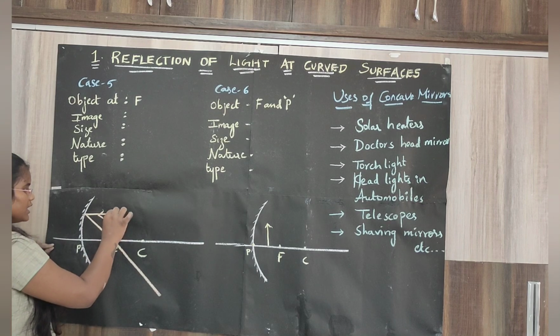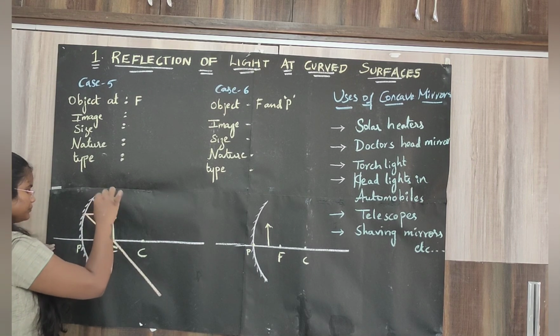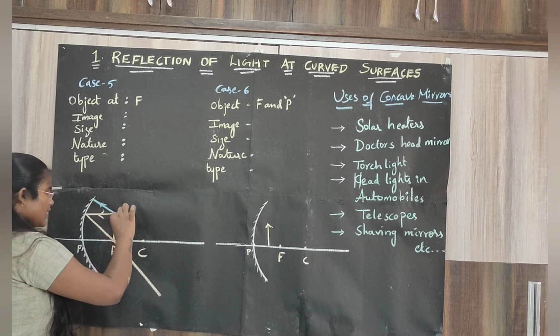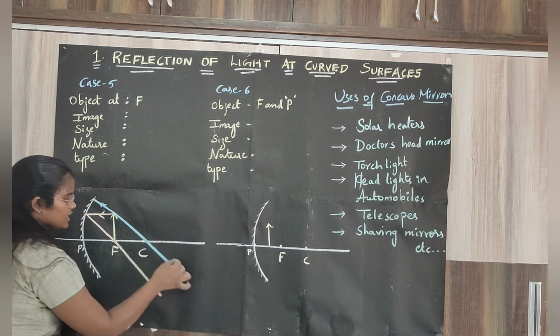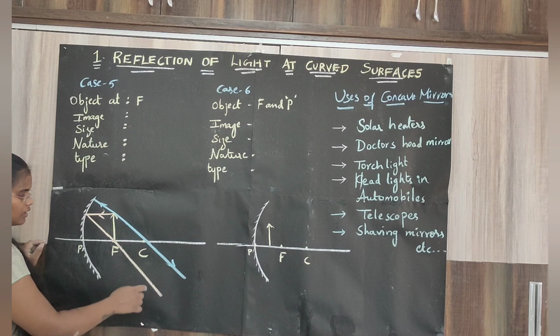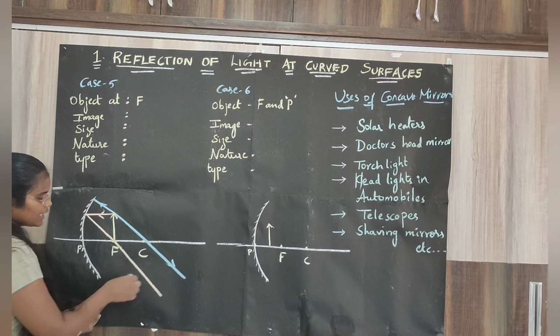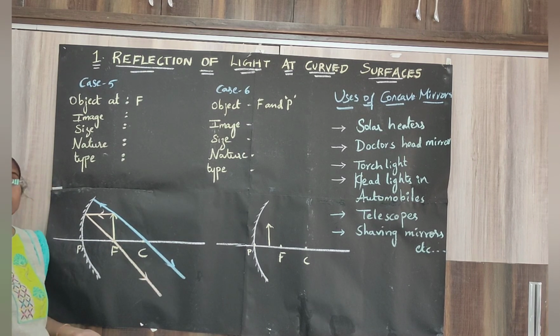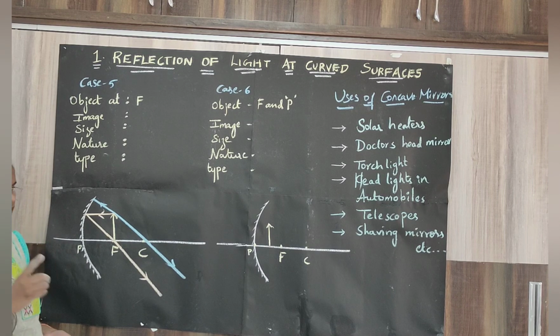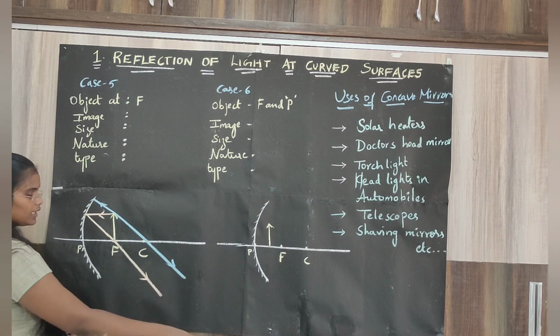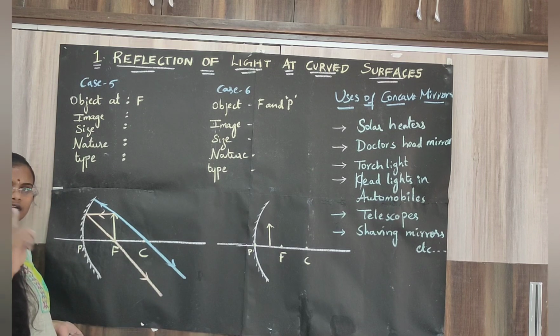So if an incident ray passes through the center of curvature, it reflects back in the same path. Since these two reflected rays are parallel to each other,